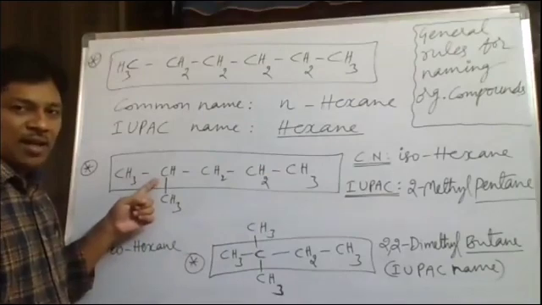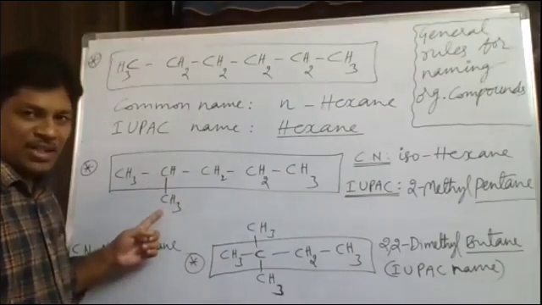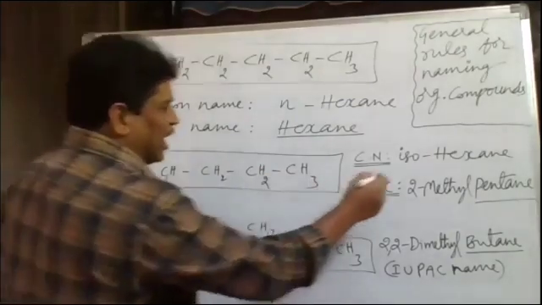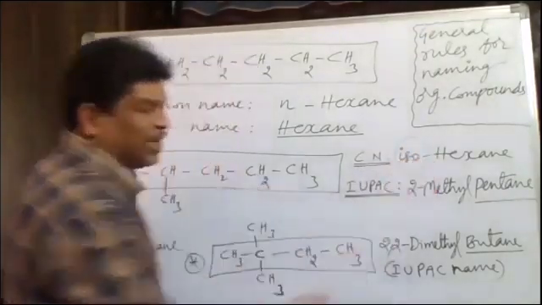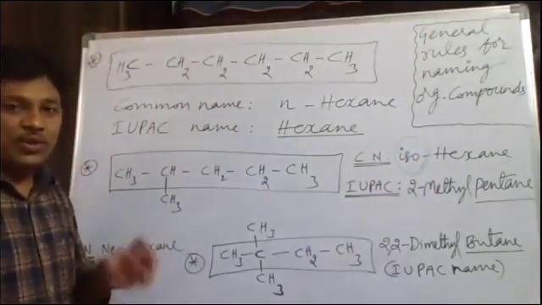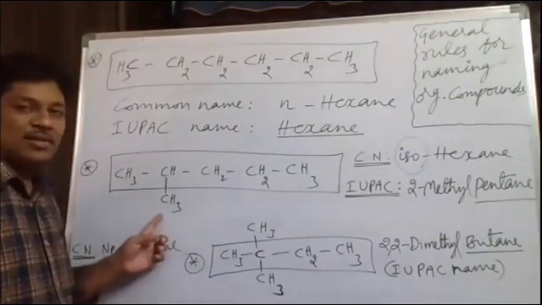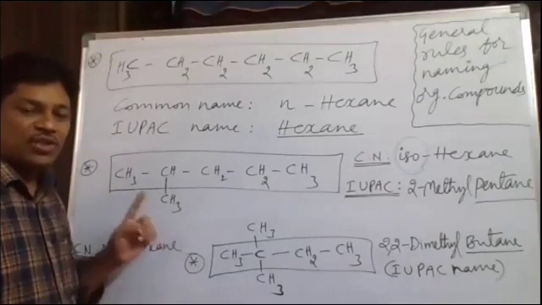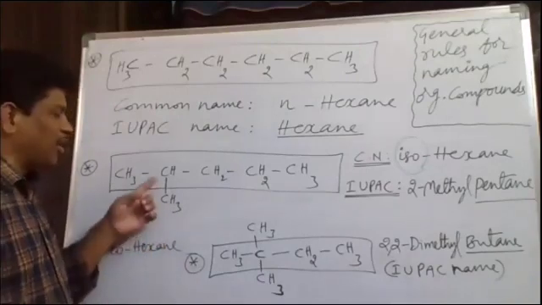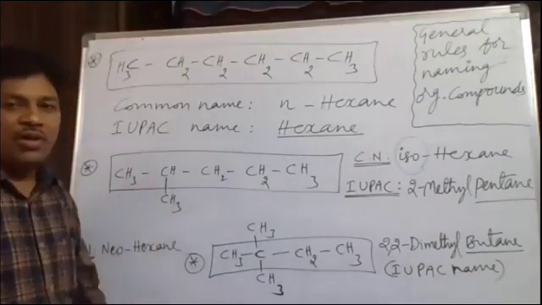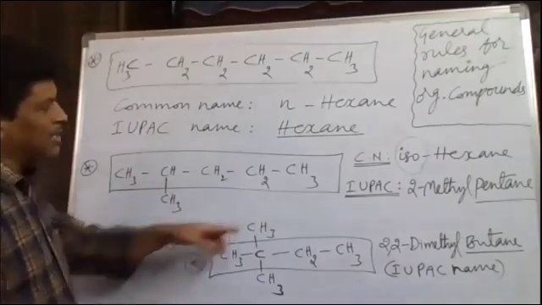If the second last carbon atom has one methyl branch, we have to use the prefix iso. Iso is the prefix used if the second last carbon atom bears a CH3 branch. If one methyl branch is present on the last but one carbon, we should use iso.